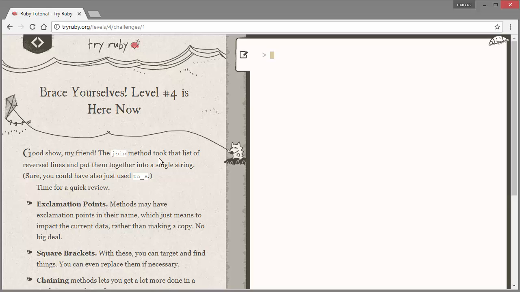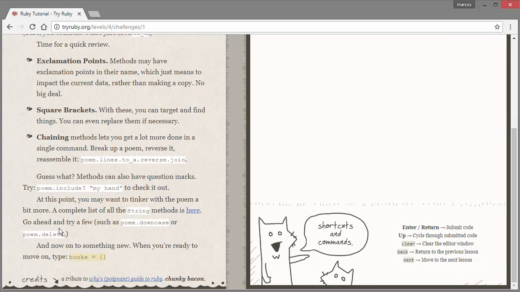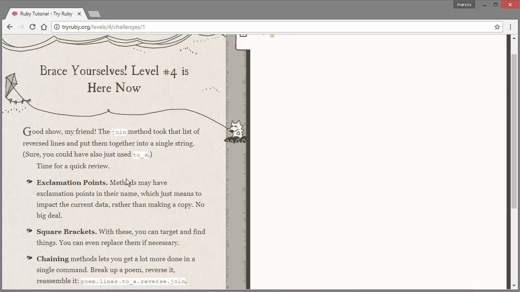The join method took that list and reversed the lines and then put them together into a single string. Sure, you could have also used to_s, but time for a quick review. Alright, so apparently instead of having to do all that, we could have just used this. But okay. So this is what we went over before.